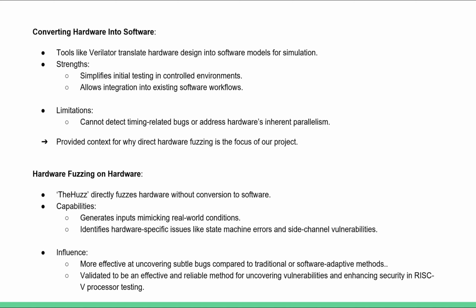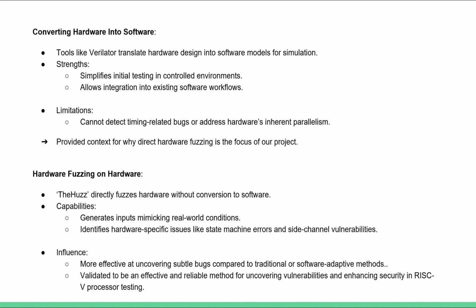Usually, timing-related bugs and the parallel execution inherent in hardware are not effectively captured in software models, making it pretty difficult to identify nuanced issues. So, these shortcomings emphasize the limitations of software-centric methods in fully addressing hardware vulnerabilities.